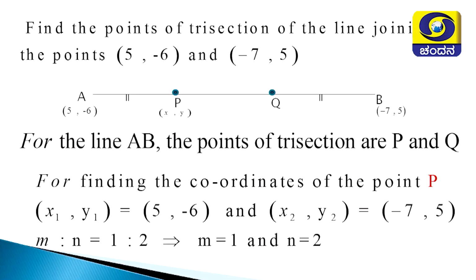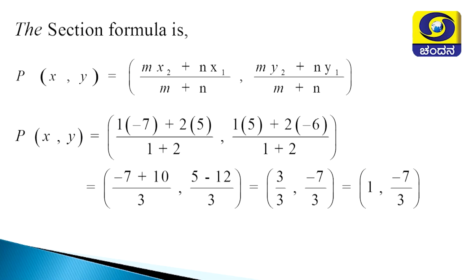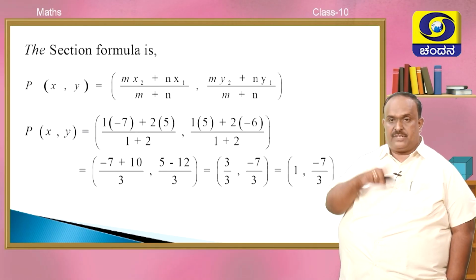Now substitute in the section formula. This is for point P. What is M? 1. What is N? 2. 1 into -7, 2 into 5; 1 into 5, 2 into -6. -7 plus 10, 5 minus 12, by 3, by 3. 3 by 3, -7 by 3. (1, -7/3) are the coordinates of the point P. This is the first point of trisection on AB.